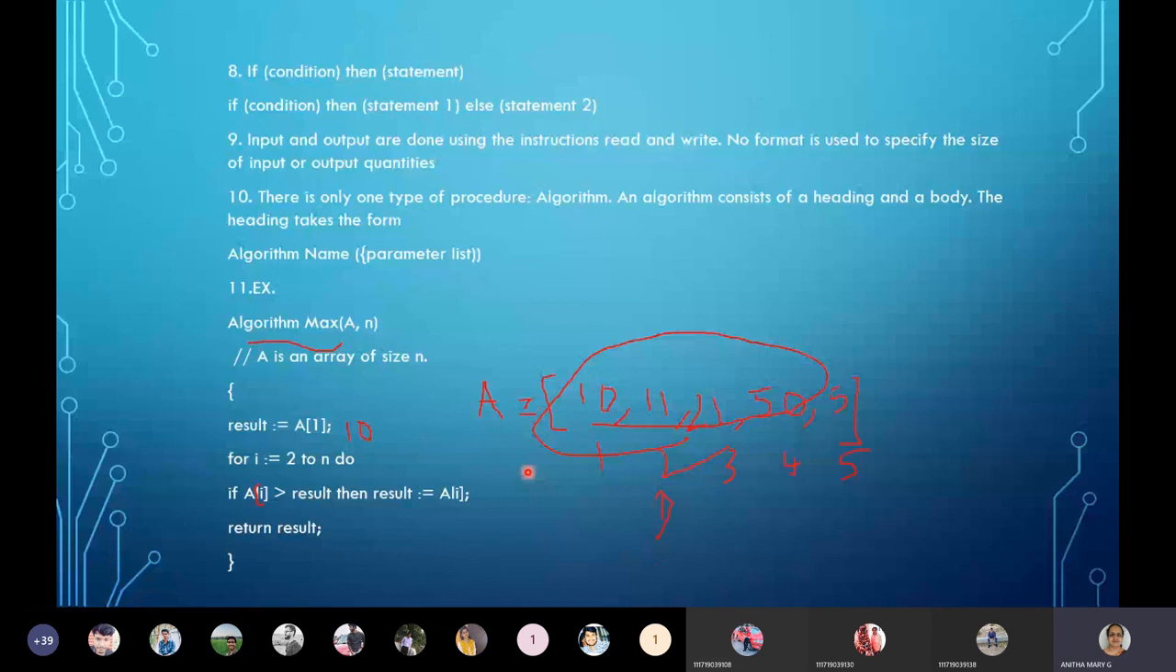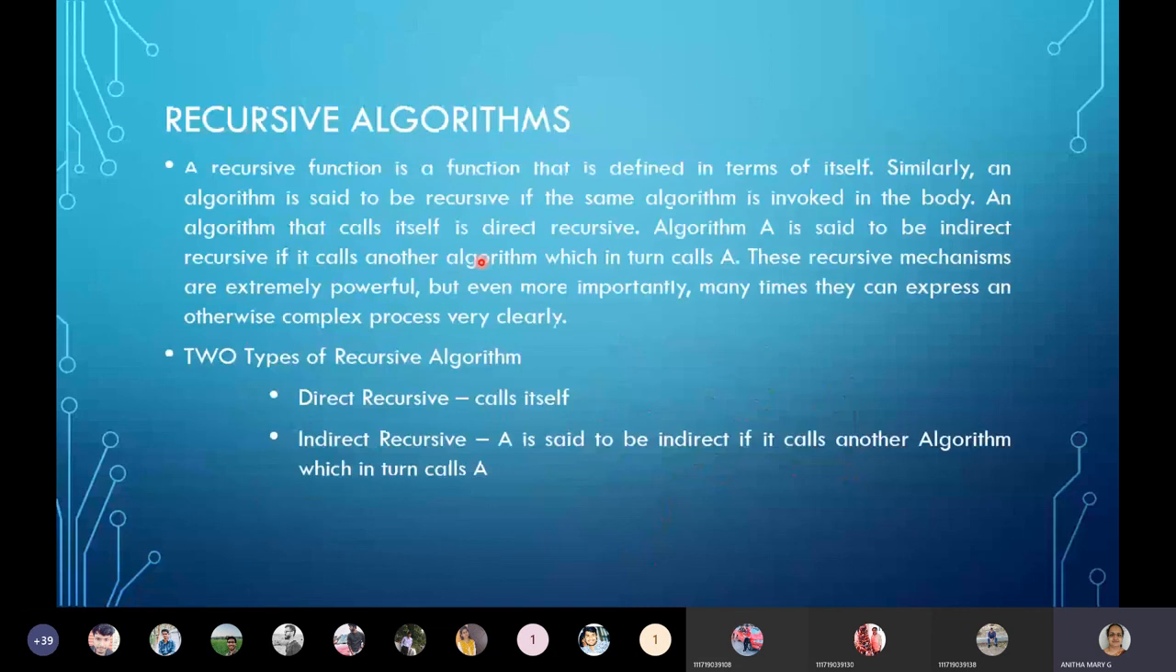Okay. So the next one, we move on to recursive algorithms. So first of all, what is recursive? Recursive means which repeat the same thing again and again. That is what recursive is. So if you see the definition, a recursive function is defined as itself, in terms of itself. And here the recursive algorithms are of two types: direct recursive and indirect recursive.